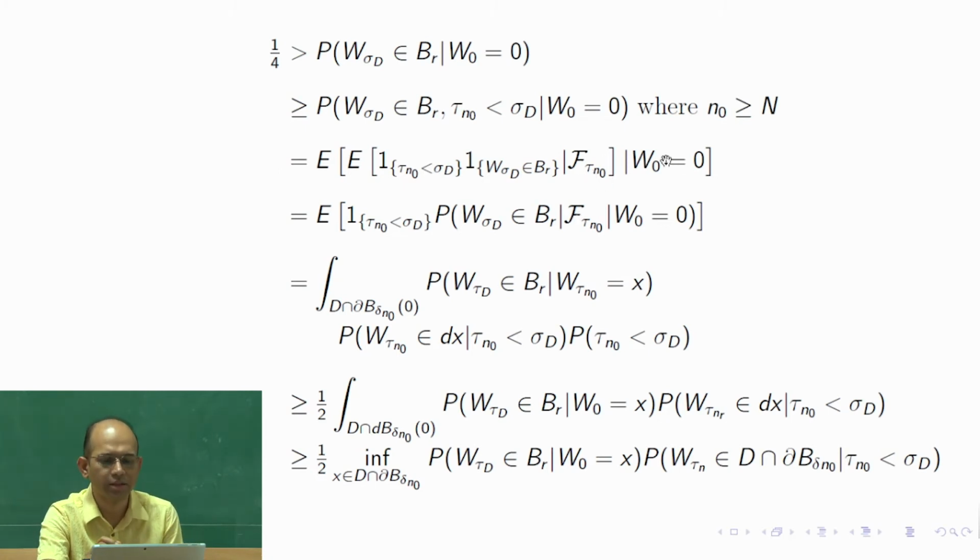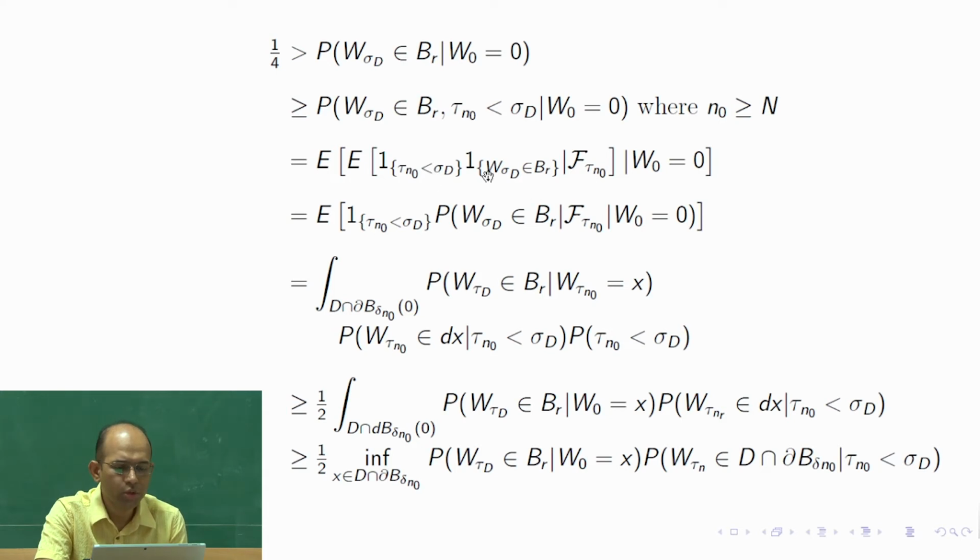So it is finer than this sigma algebra. So we are getting the expectation of this thing given F_{tau n naught}. Now what we do, we observe that this quantity is F_{tau n naught} measurable.